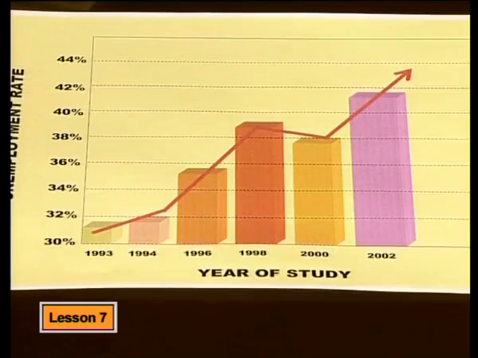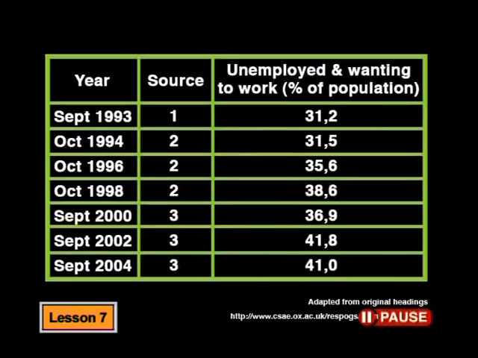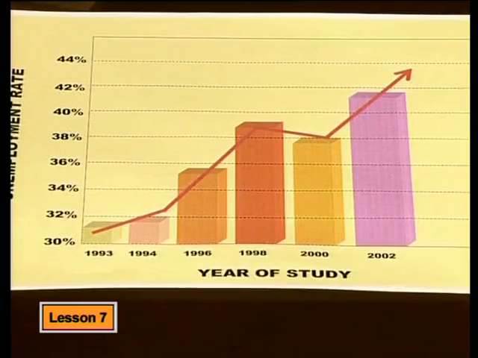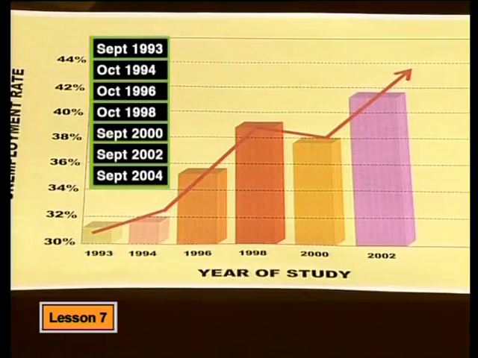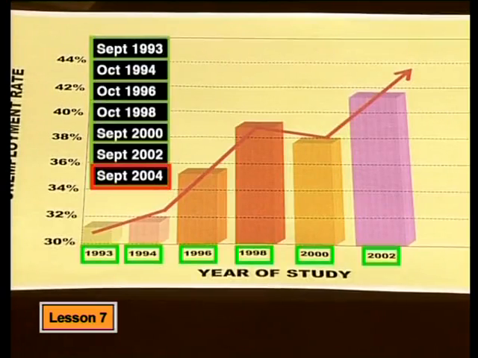If I were you, I wouldn't rest just yet. I can see something else. There's something missing on this graph. Take another look at the table. Can you see what's missing from the graph? Let me show you what I mean. I counted the number of columns and there's one too few. MacGyver's left off the last result for 2004. Compare the table with the graph. As you can see, the last result does not appear on his graph.